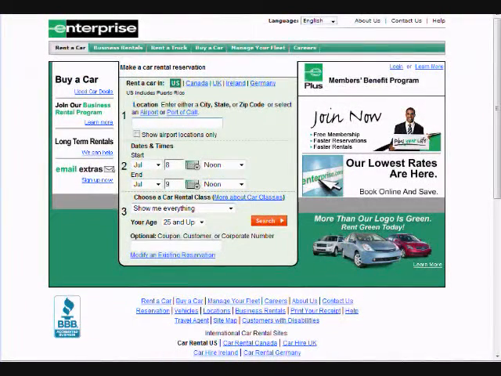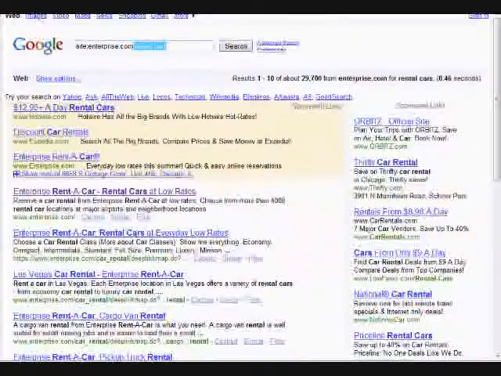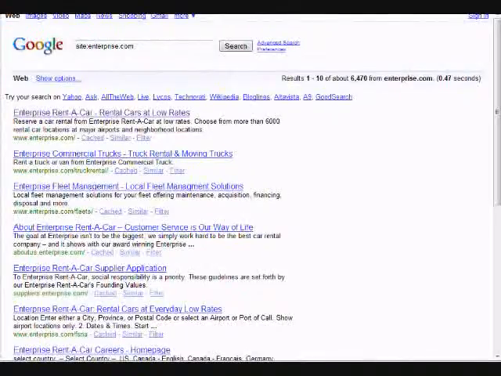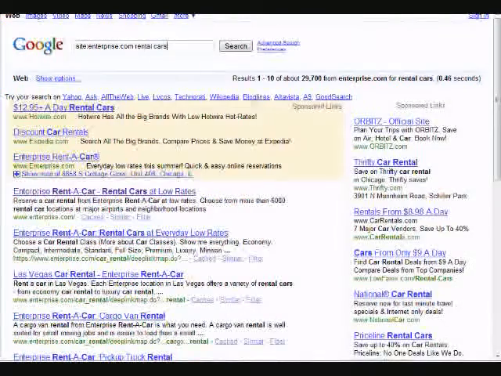Well, first of all, they've been online since 1997, so they've had some time to build up authority. They also have pages, which we can determine by just using this site: command in Google. This is going to tell us that they have 6,470 pages indexed, which is a fair amount of pages.